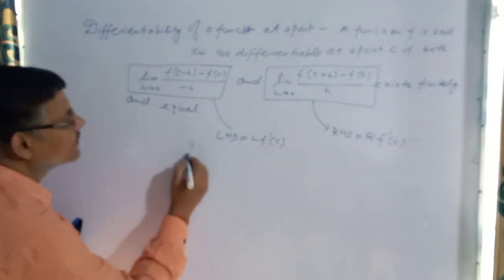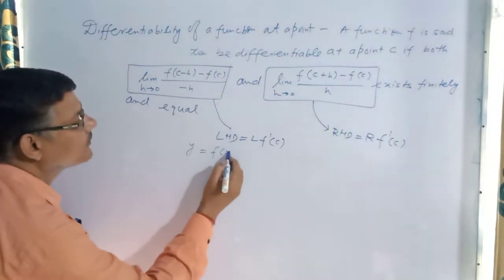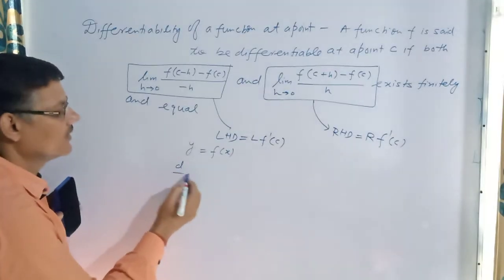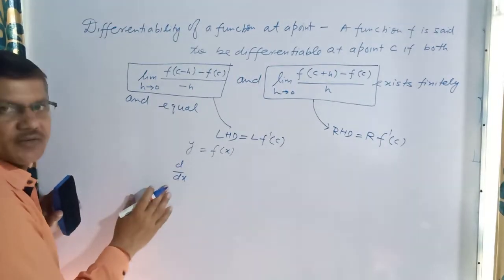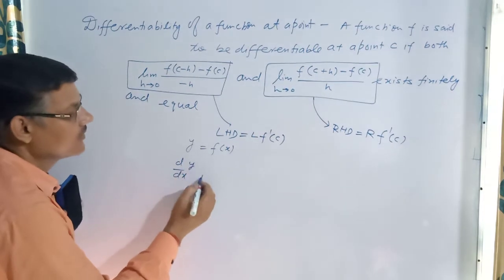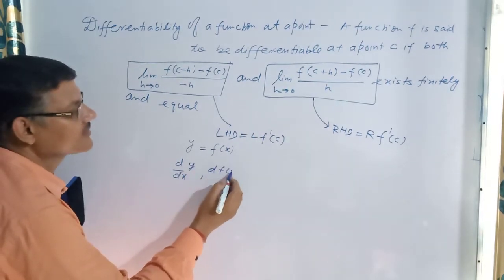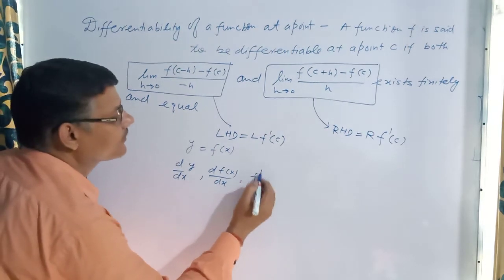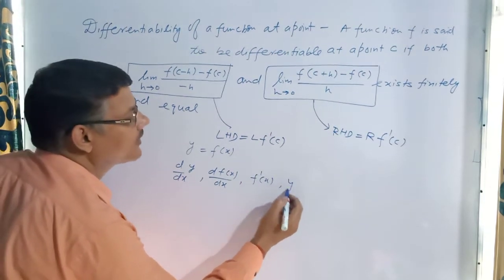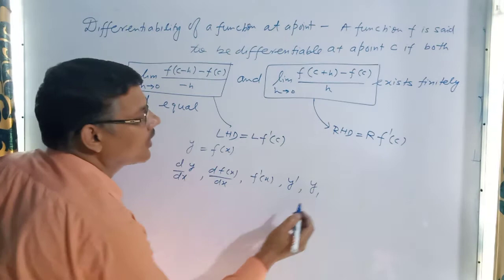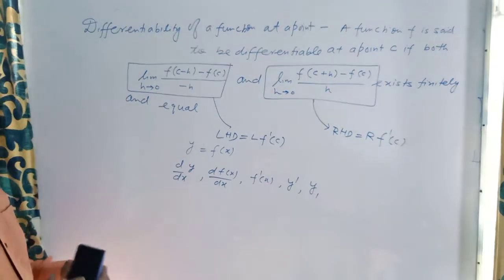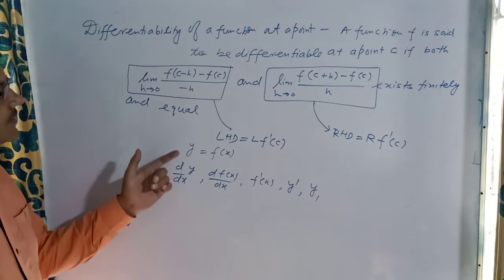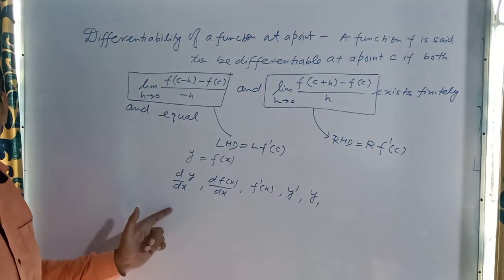If a function is y equal to f(x), then we denote its derivative by d/dx, the operator for differentiation, so d/dx of y, d/dx of f(x), then f dash x, y dash, y1, etc. These are the terms to denote the derivative of a function y with respect to x.